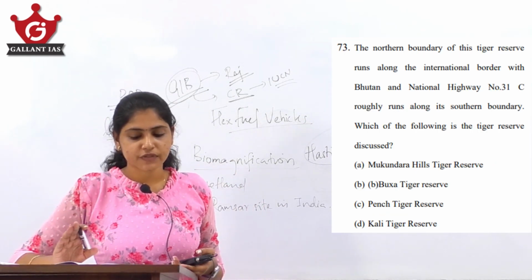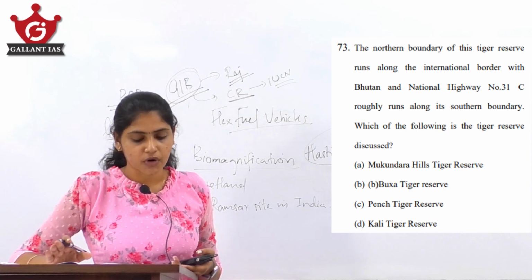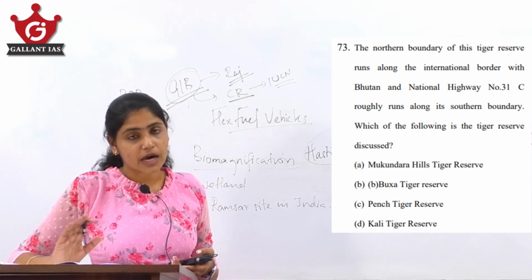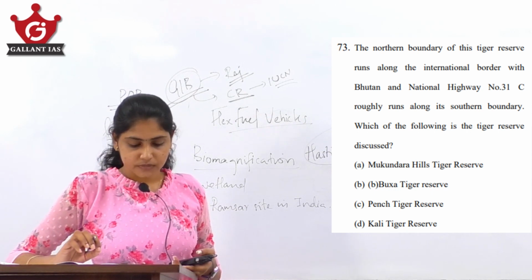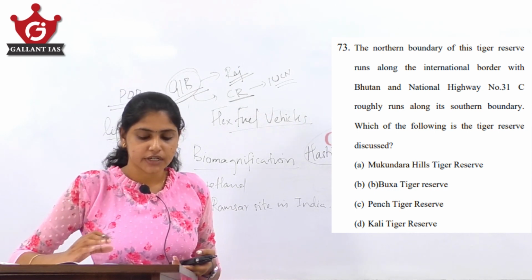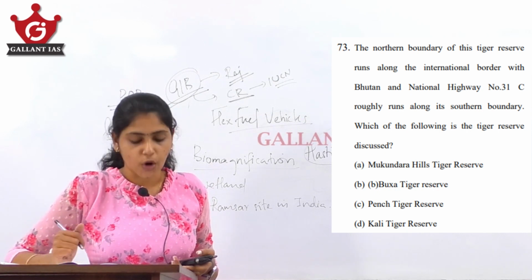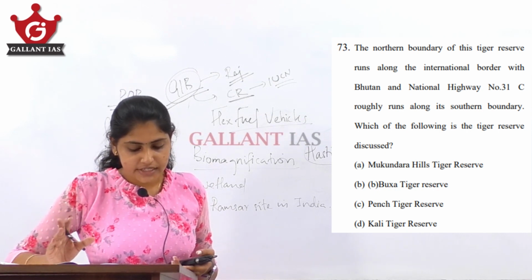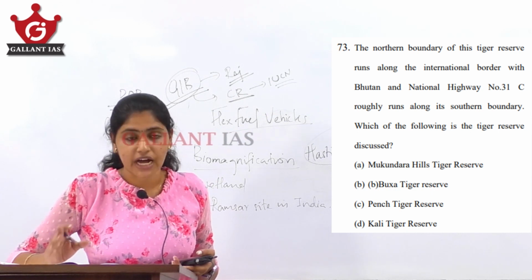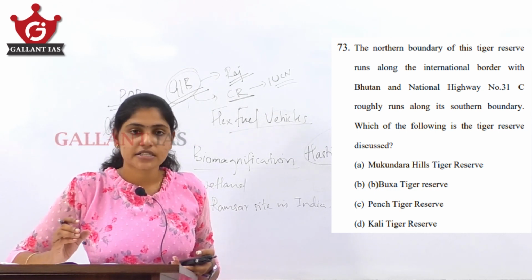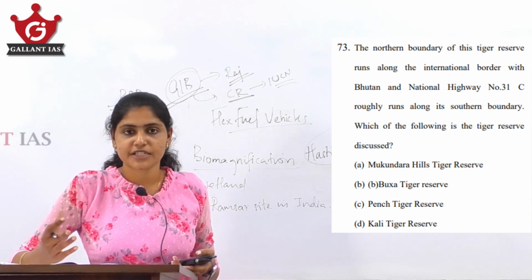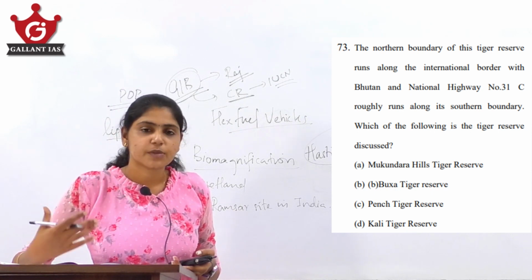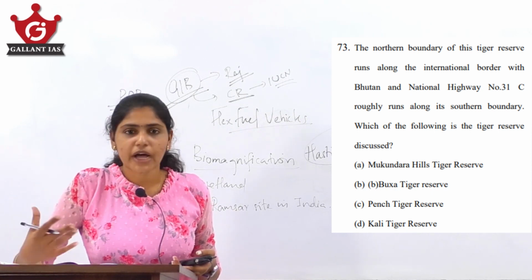73. The northern boundary of this tiger reserve runs along the international border with Bhutan and national highway number 31C roughly runs along its southern boundary. Okay. So, which of the following is the tiger reserve discussed? So, even if you are not aware of the features associated with the tiger reserve, look at the options. Option says Mugandra Hill Tiger Reserve, Buxa Tiger Reserve, Pench Tiger Reserve, Kali Tiger Reserve. Okay, this is why I insist you should know the respective locations of each protected area, be it tiger reserve, national parks, wildlife sanctuaries, or biosphere reserves, etc.